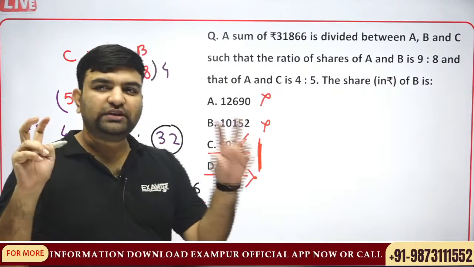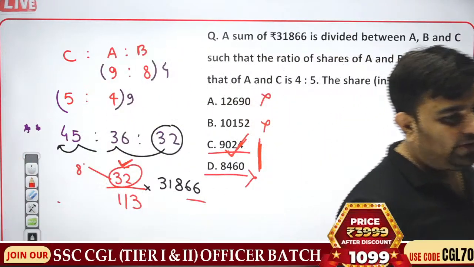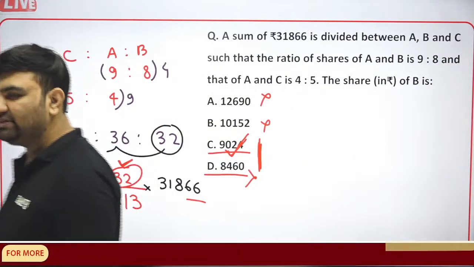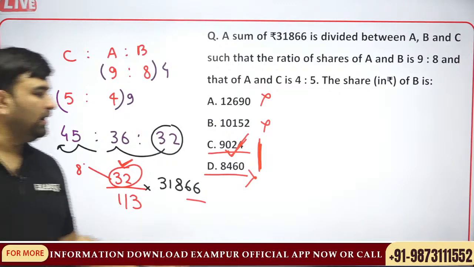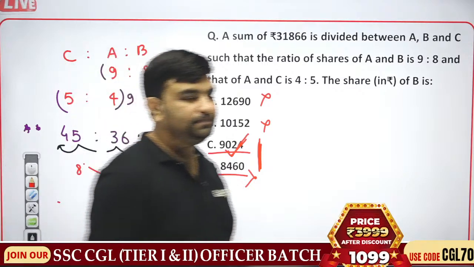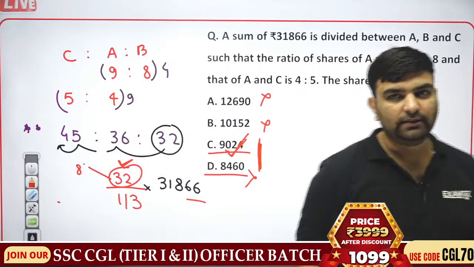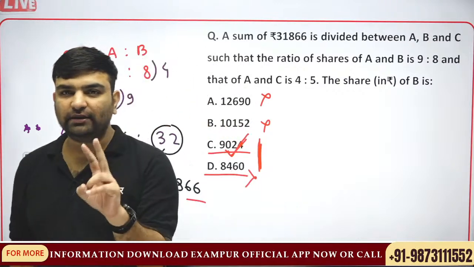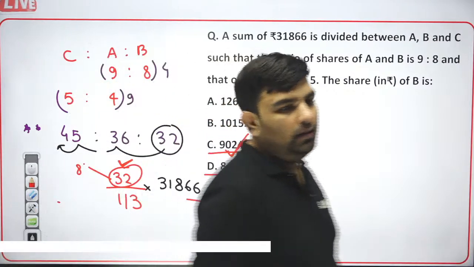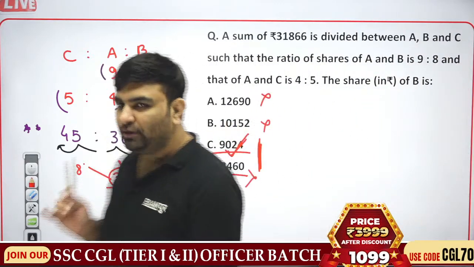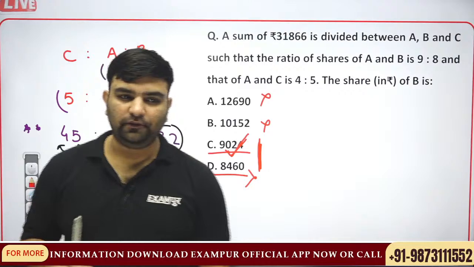So two things together can give you the answer fast. One is below 10,000, another is multiple knowledge. Two things together can do the job. One is below 10,000, another is multiple of 8.